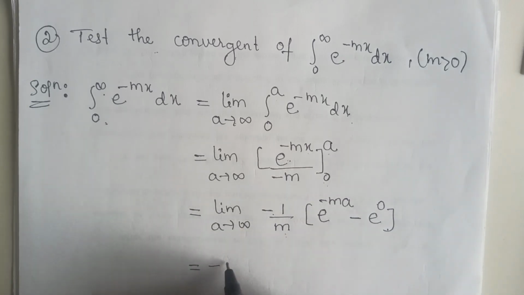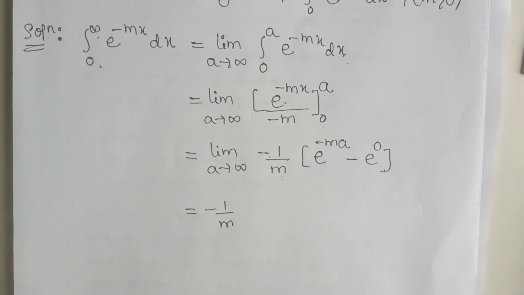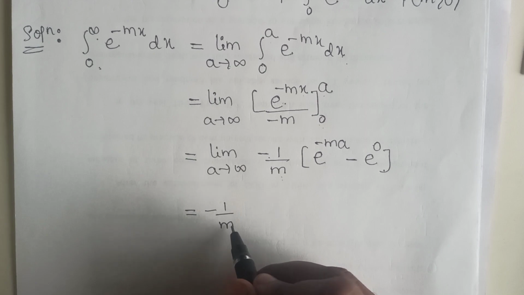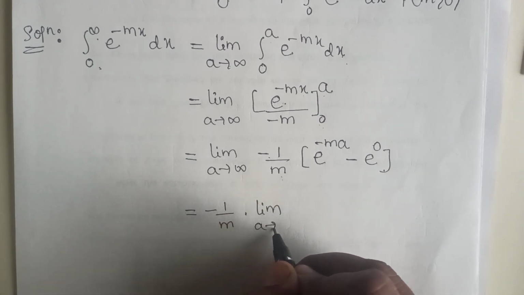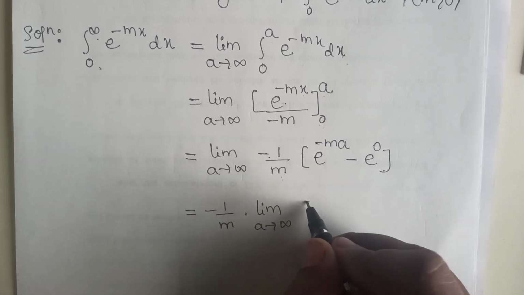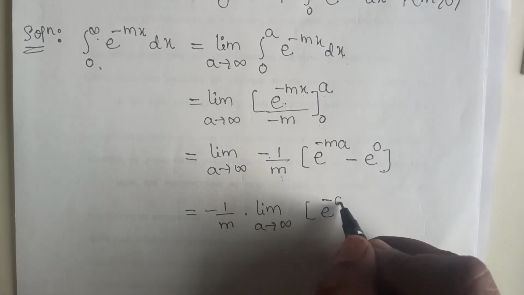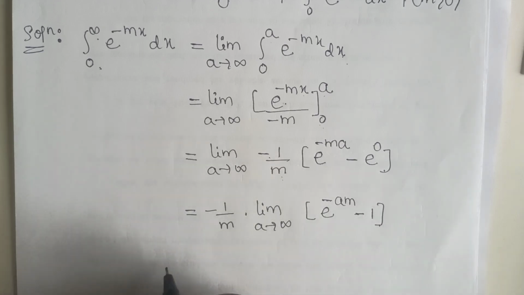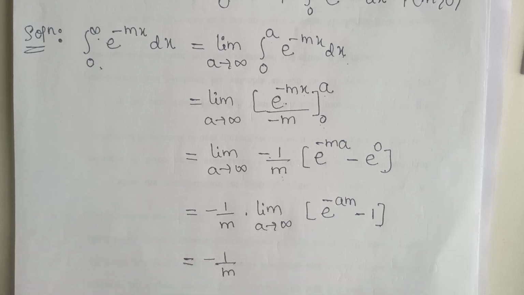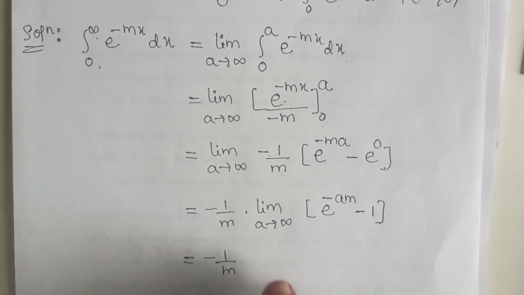Minus 1 by m is completely constant, therefore we take it outside the limit a tends to infinity. So this is e raised to minus am minus e power 0, which equals 1. Further simplifying, minus 1 by m. Now we evaluate this limit.